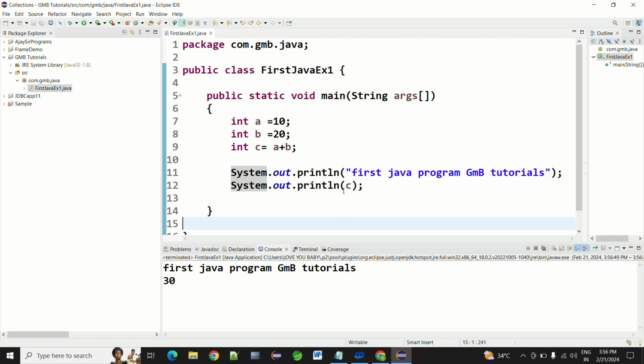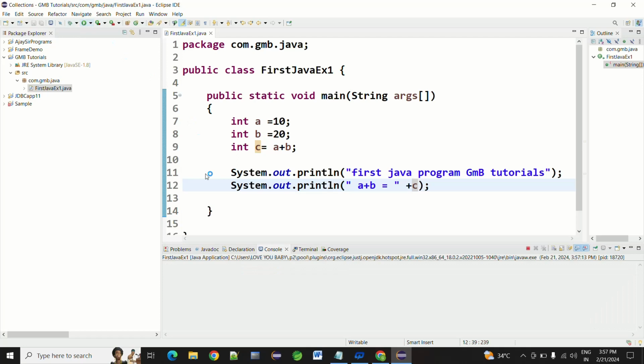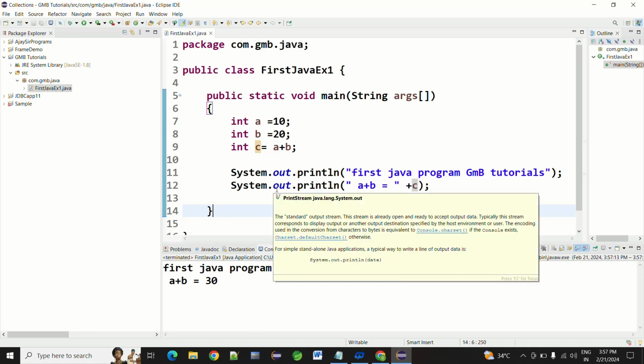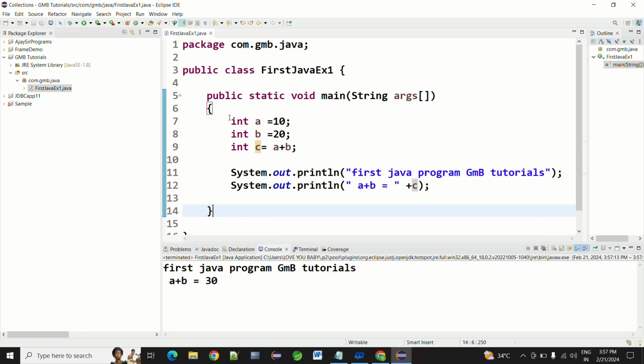Now we want to print the message a plus b equal to. Plus is used for concatenation and also for addition. We'll save the program and run it, and we will get a plus b equals 30. If we do the programming dynamically, we will learn that going forward. I told you earlier about System.out, the console.